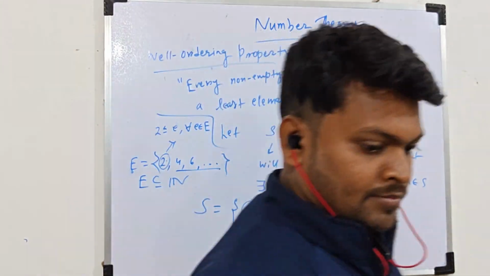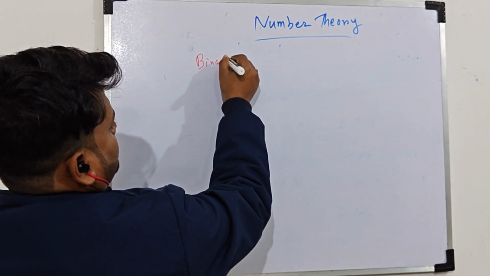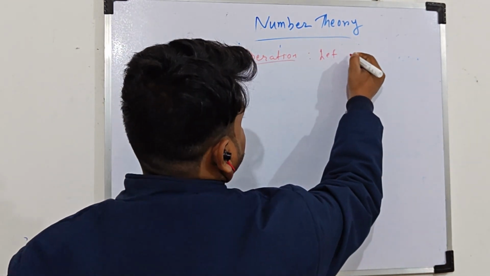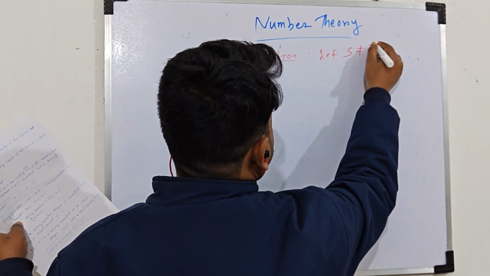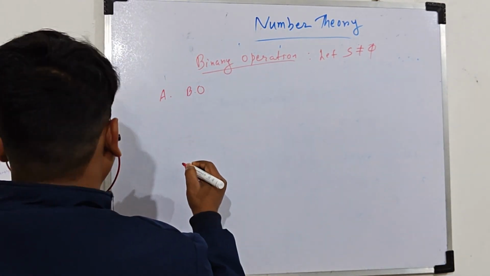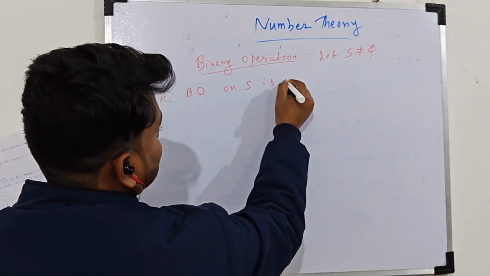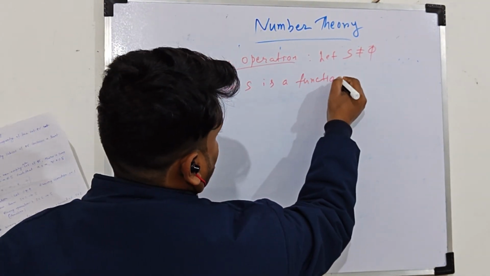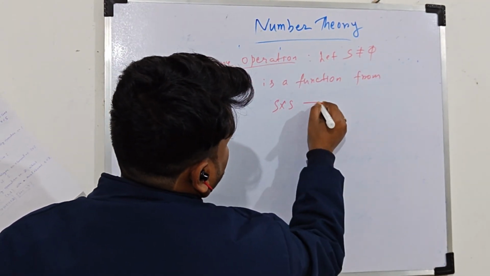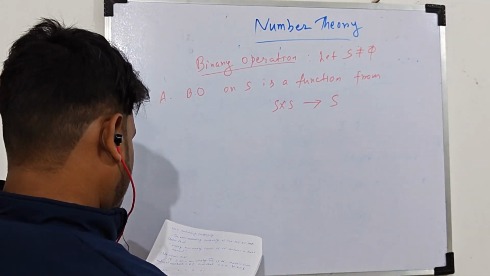Okay, now we discuss binary operation. What is a binary operation? Let S be a non-empty set. A binary operation on this set S is a function from S cross S to S. Okay, this is called a binary operation.